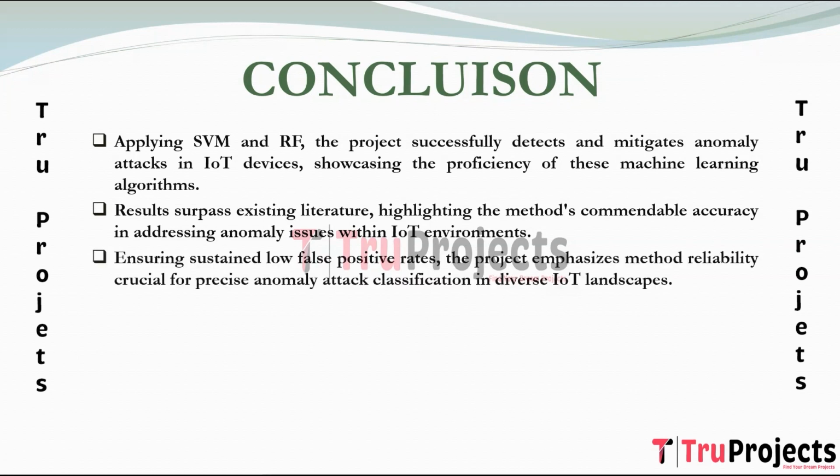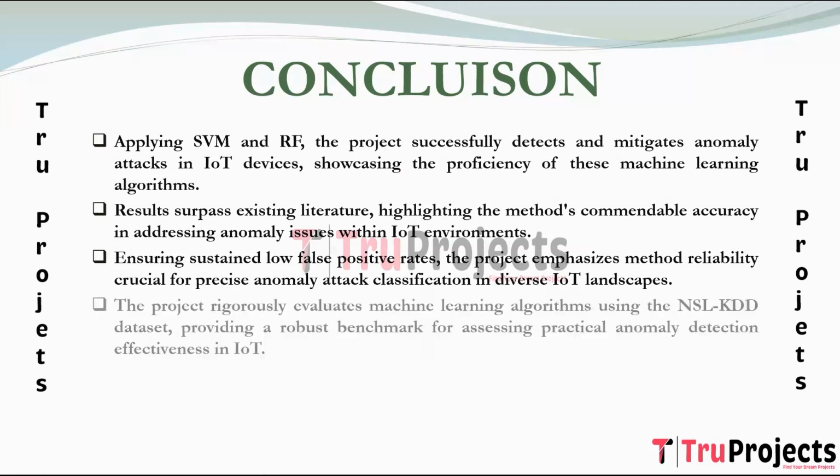Emphasizing the reliability of the method, the project ensures a sustained low false positive rate across various scenarios. This consistency is pivotal for precise classification of anomaly attacks in the diverse landscape of IoT devices. The project rigorously evaluates the proposed machine learning algorithms using the NSL-KDD dataset. This standardized dataset serves as a robust benchmark for assessing the practical effectiveness of anomaly detection in IoT.